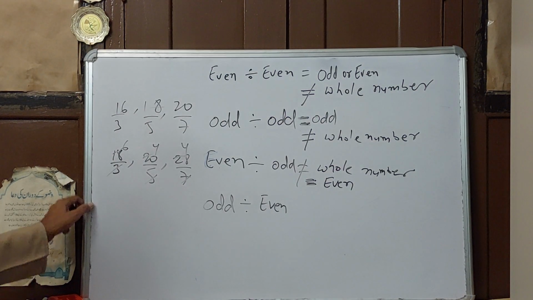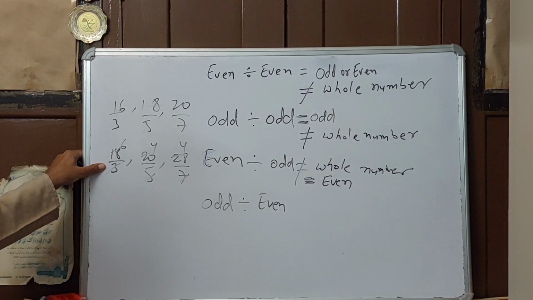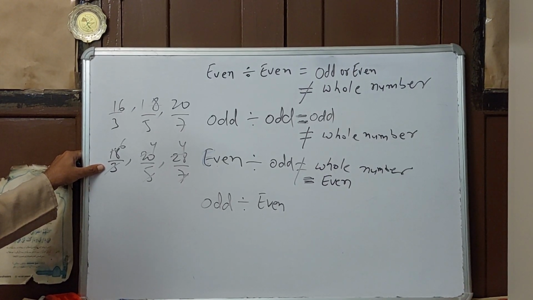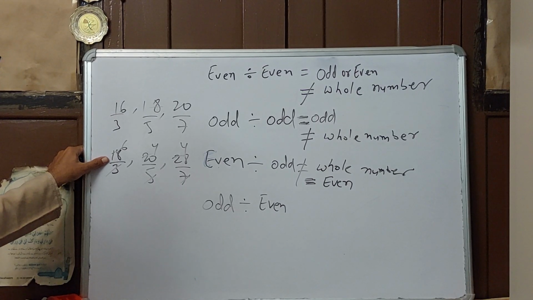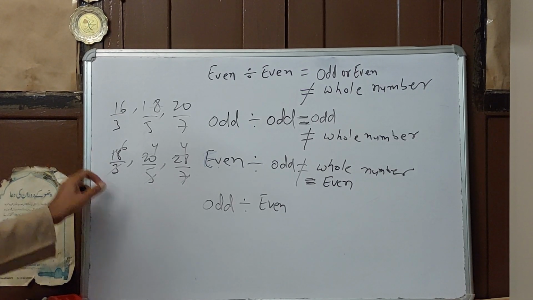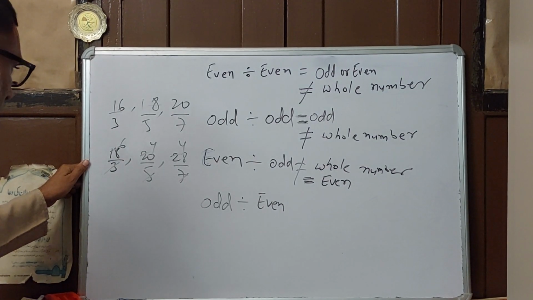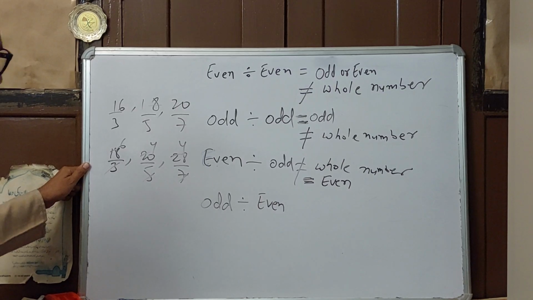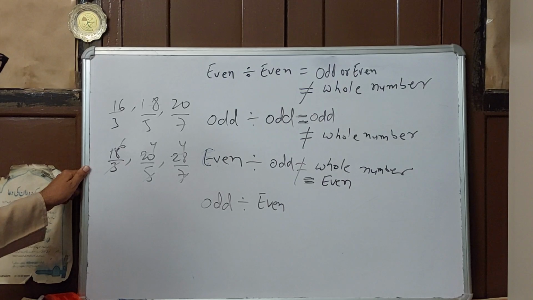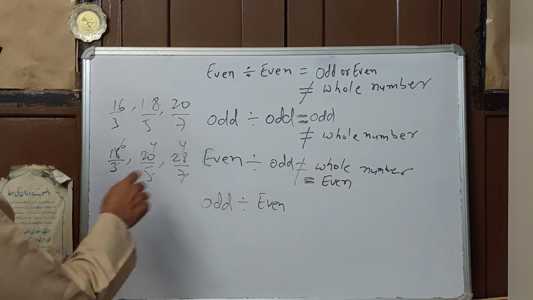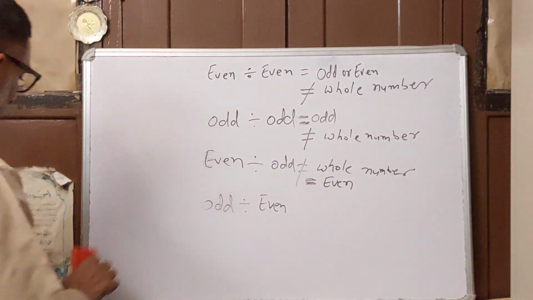Here I will check whether you will get an odd number or not. If you try the table of 3, you get 3 2s are 6, 3 3s are 9, 3 4s are 12. No, if you try to divide with an even number, you will get an even number. 5 2s are 10, 5 3s are 15, 5 4s are 20, 5 5s are 25. Like this, 7 2s are 14, you get an even number. 7 3s are 21, becomes odd. So you will get either an even number or not divisible. You are not getting a whole number.